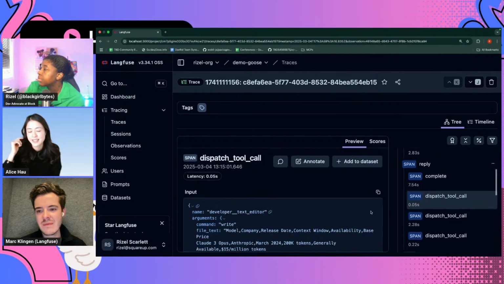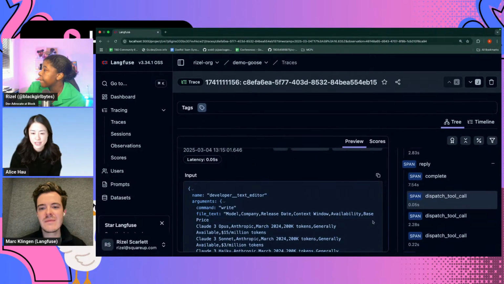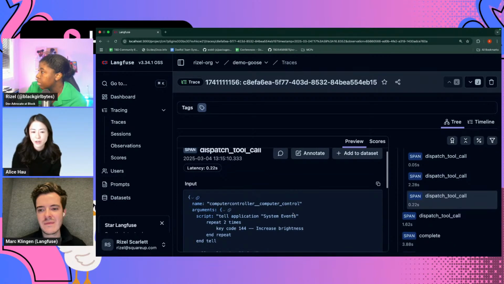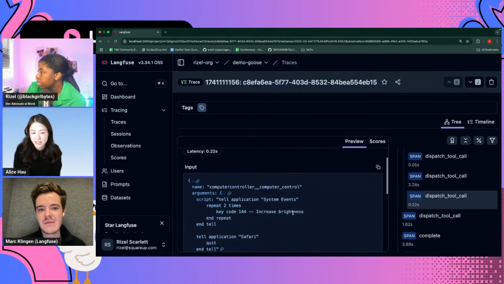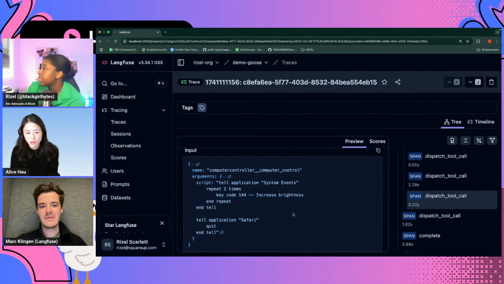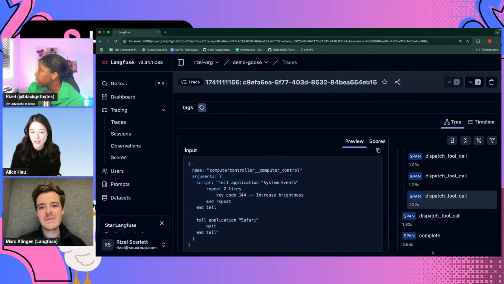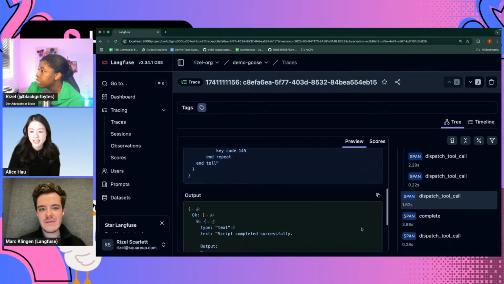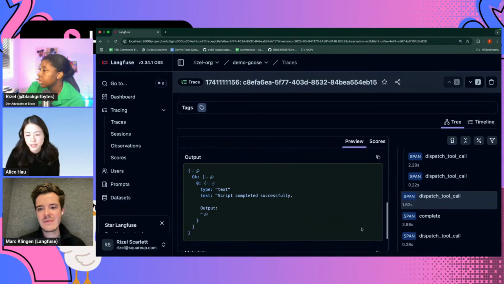That's the agent saying, I want to dispatch and call these tools, like the text editor to write to that CSV file that you had, and computer controller to open up the Numbers application. It'll execute all those tool calls, send it back to the LLM provider to look at those responses, and then figure out: do I want to take more actions? Do I want to call more tools? Or am I done? And then I tell the user what I finished or accomplished there. That's when you're able to enter more input.